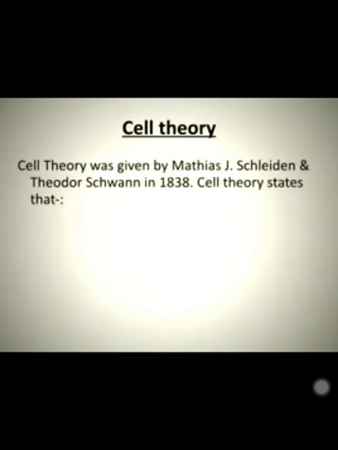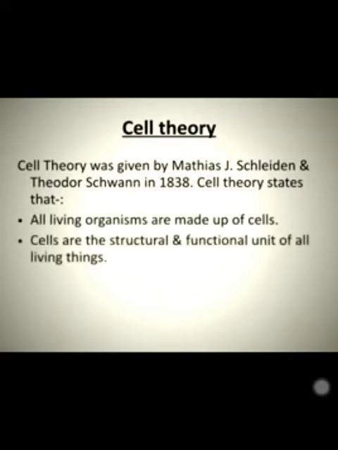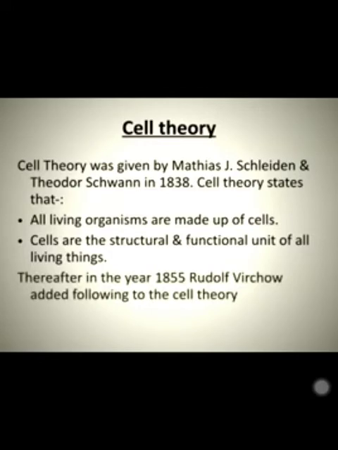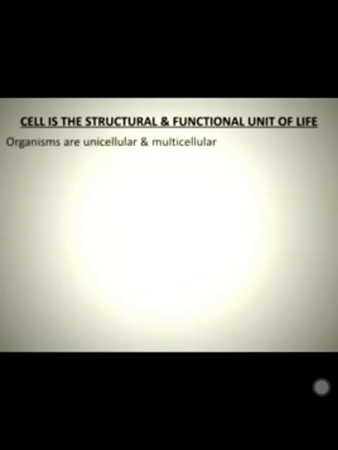So let's come to the cell theory. It was given by Matthias J. Schleiden and Theodor Schwann in 1838. Cell theory states that, first, all living organisms are made up of cells. Cells are the structural and functional unit of all living things. Thereafter, in the year 1855, Rudolf Virchow added the following to the cell theory: all cells arise from pre-existing cells.